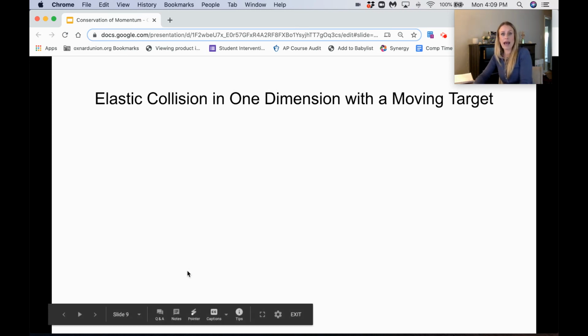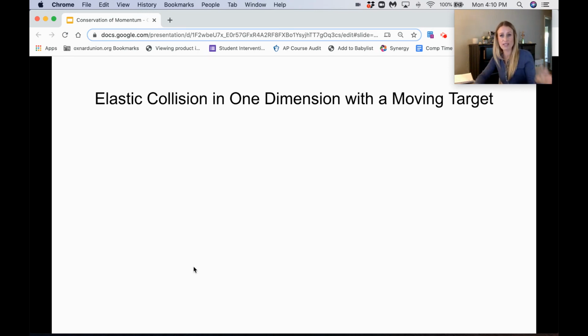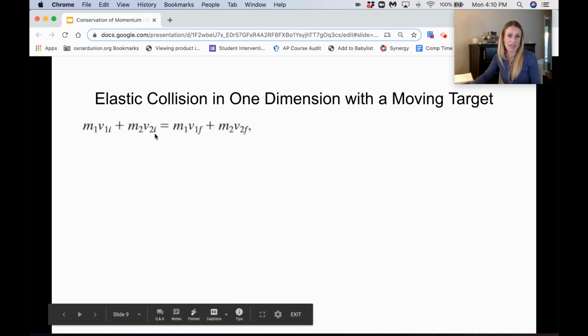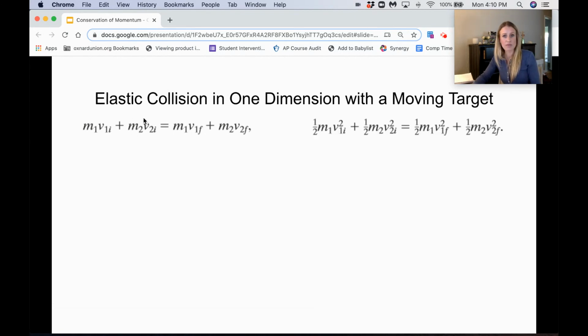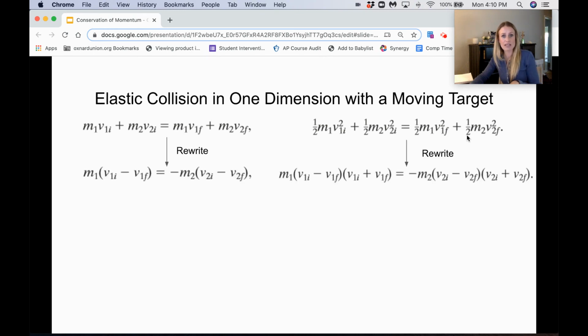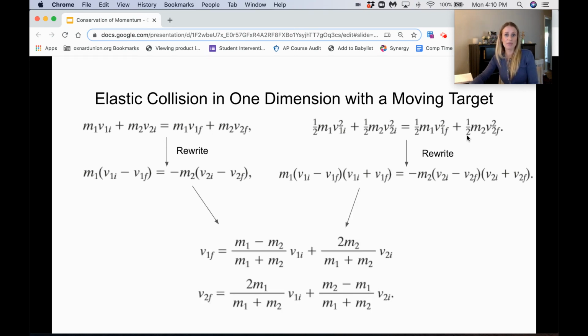Now, if we have a moving target, this is like those special equations that I just showed you with a stationary target, but now the target is moving. So now you can see that we have an initial velocity for mass 2, so that term is present. Again, we have an elastic collision, which means that we have both momentum conserved and kinetic energy conserved. So here we're going to rewrite these, and then we are going to do some algebra magic. This is not important, but we get these crazy looking equations.